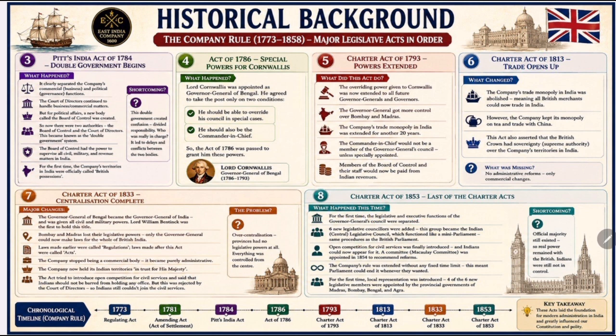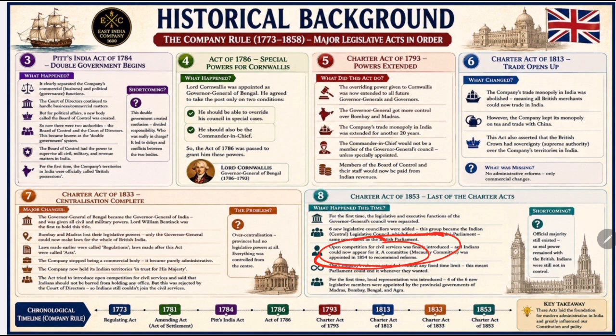And then an important major milestone was open competition for civil services. Open competition for civil service was finally introduced, and Indians could now appear for it. A committee, the Macaulay Committee, was appointed in 1854 to recommend reforms. And this later became the foundation of the present Indian civil services.